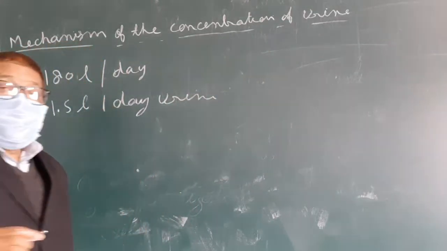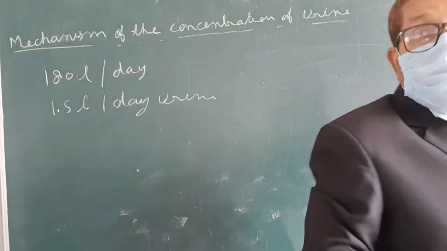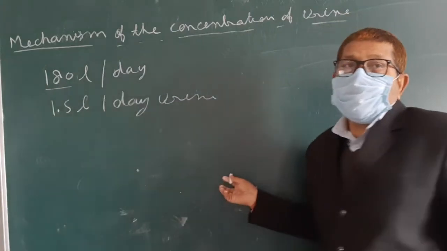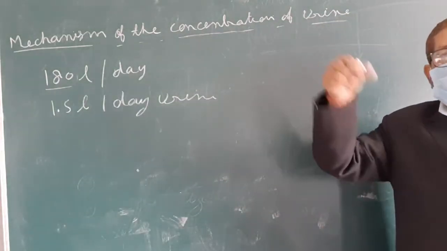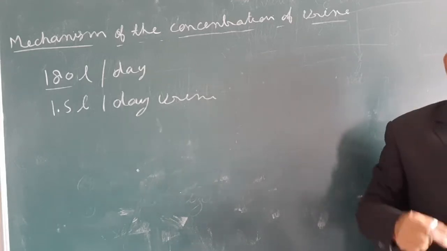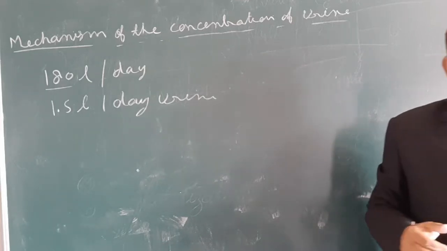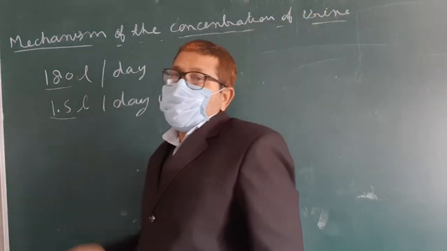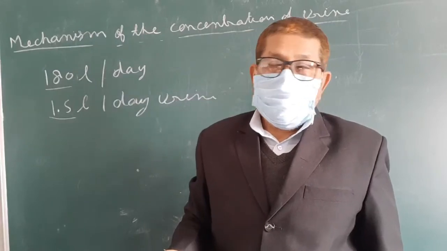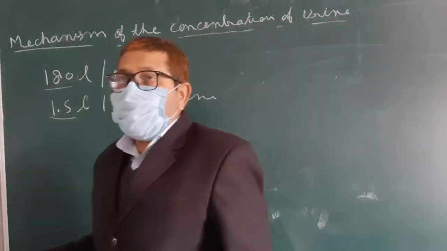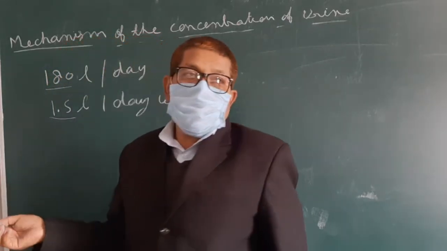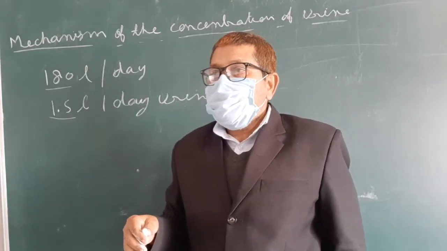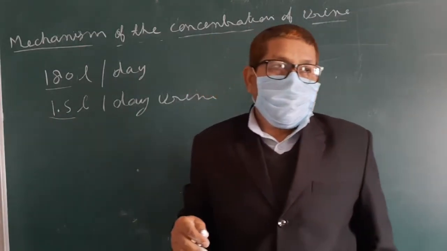1.5 liters of urine is produced per day, while the amount of filtrate is 180 liters. So most of the water goes back into the body, and a very little amount of water is released as urine in comparison to the filtrate. So why, how do mammals produce such concentrated urine?